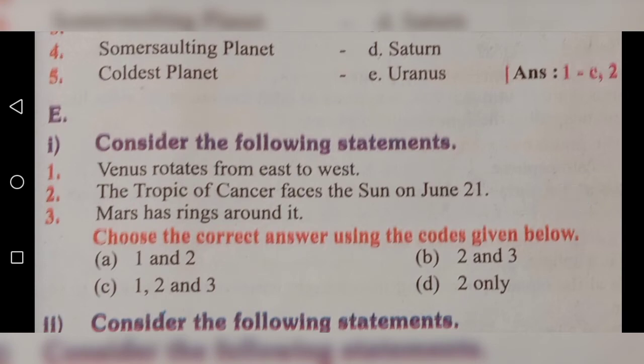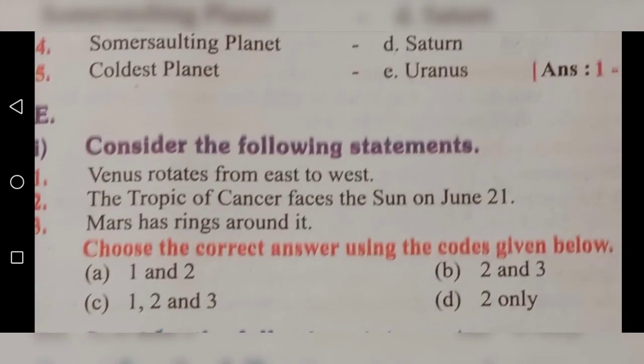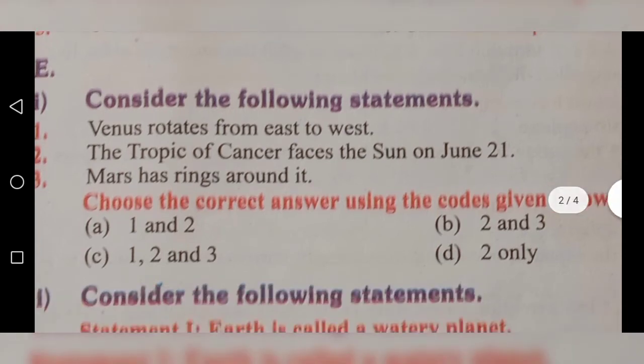Consider the following statements. First statement, Venus rotates from east to west. Second one, the Tropic of Cancer faces the sun on June 21. Third one, Mars has rings around it.